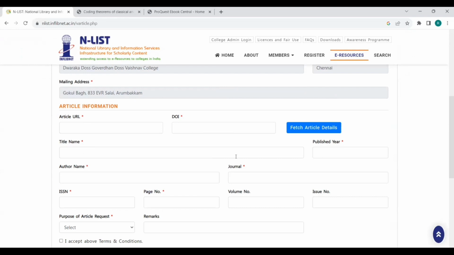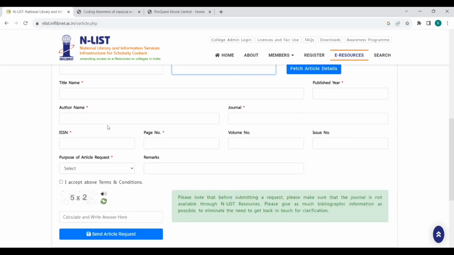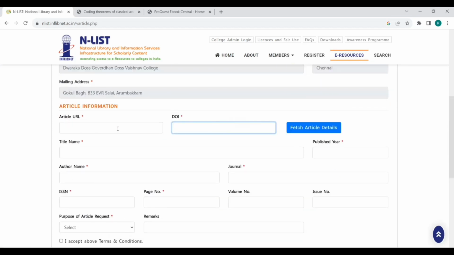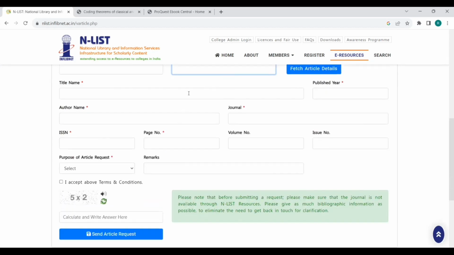For example, if you know the DOI of the article, that is the digital object identifier, you type the DOI and fetch the article. It will fetch the article URL, the title, the author name, journal and ISSN, the page in which the article is present, volume, issue, and the purpose of the article.